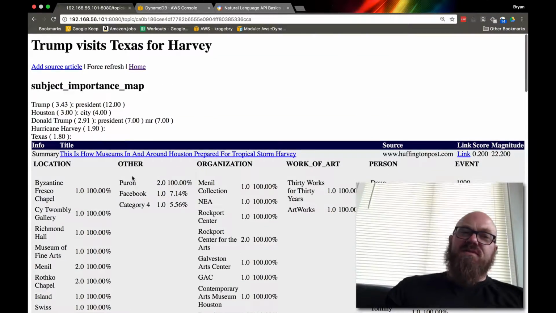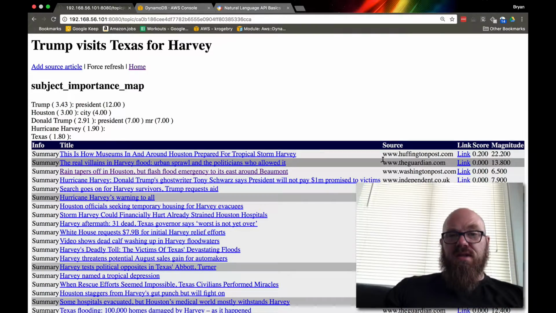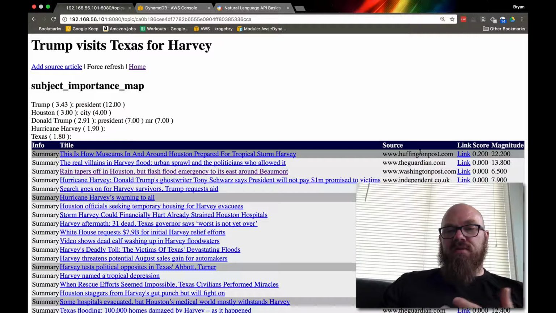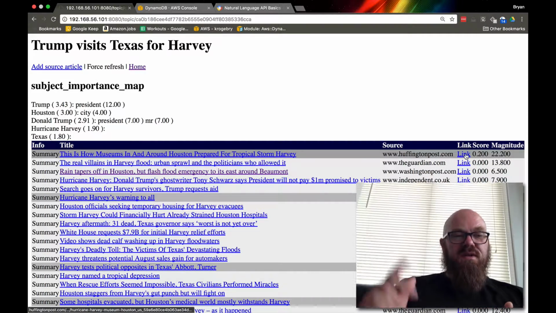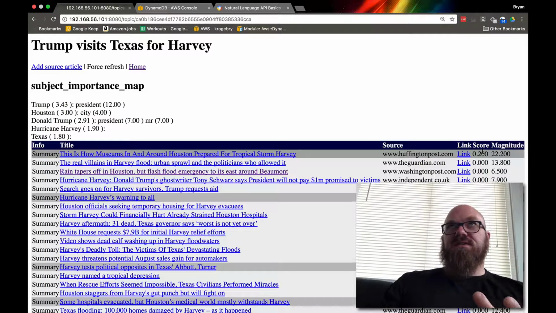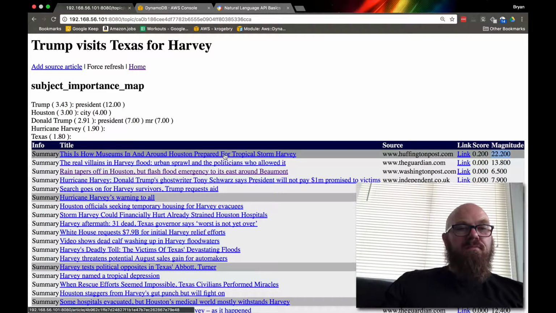This doesn't really give us a whole lot of information right now. It's just information that we're collecting. Then we have title, and then source, where we're pulling the information from, a link that goes directly to the article, and then we have the score and magnitude. The score is based on the sentiment analysis of the entire document. So score is 0.2 here. That means it was mostly positive, and the magnitude means there's a high amount of emotional magnitude here.